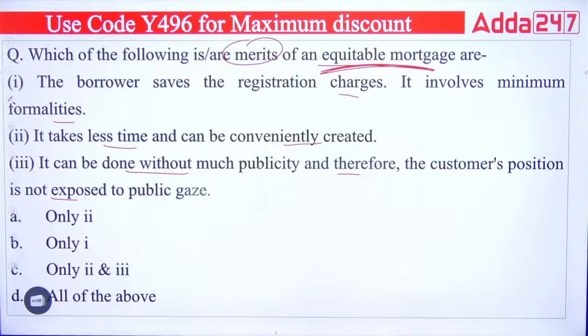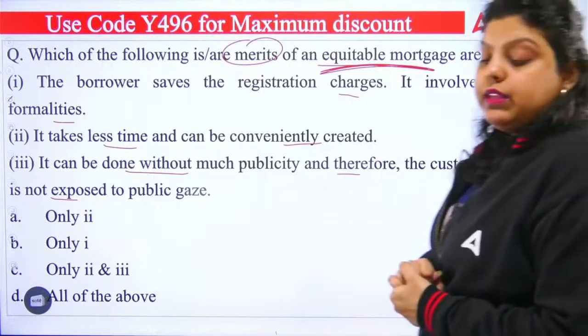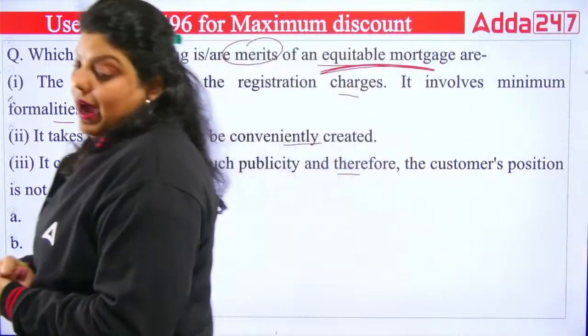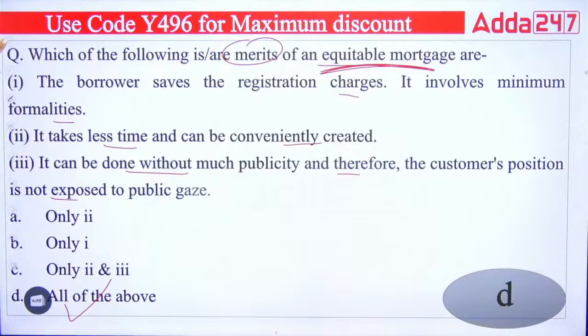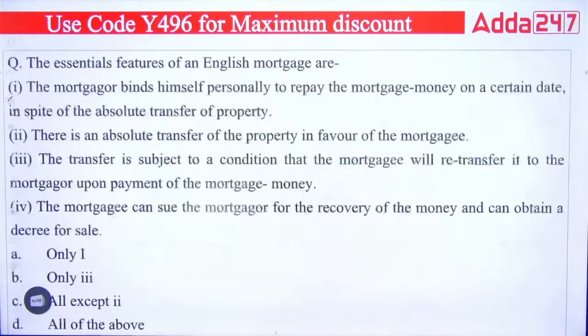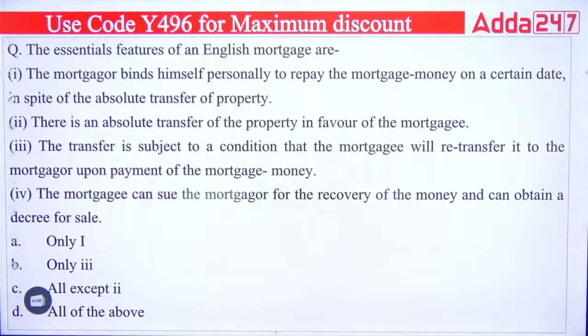And the right answer is all of the above. All of the above are the merits of having the equitable mortgage. Right answer is D. Okay, all of the above is correct. Next question. Next we have the essential features of an English mortgage.